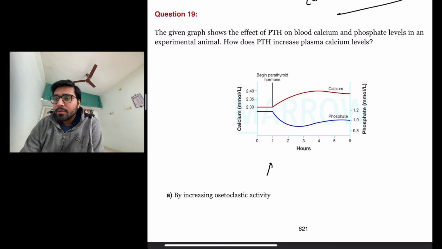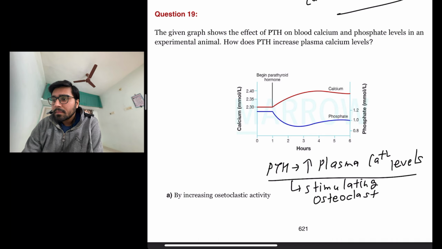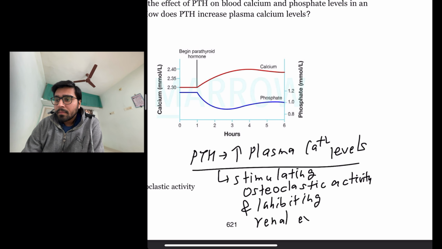So parathyroid hormone increases plasma calcium levels by stimulating osteoclastic activity and inhibiting renal excretion of calcium.